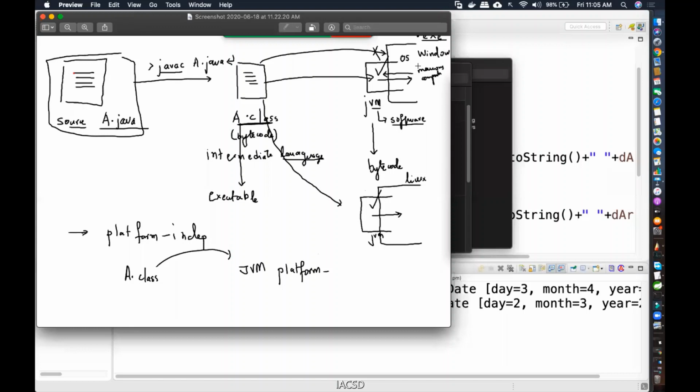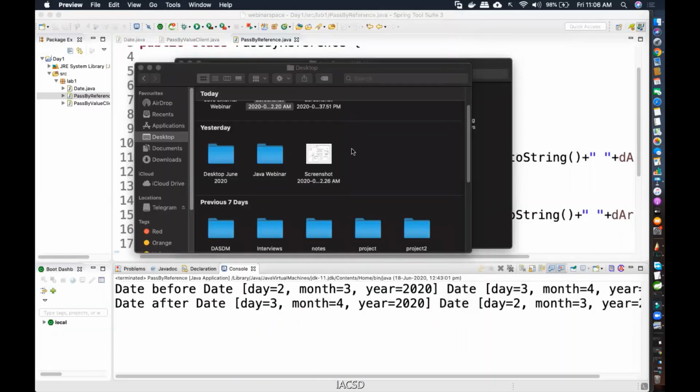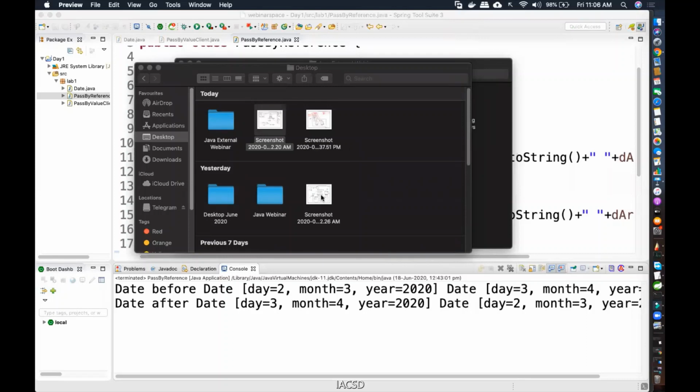And that operating system will convert that C or CPP code into what? Those are OS calls, system calls. They will convert that into the corresponding machine code, which is ones and zeros, which my base machine will understand. The hardware understands what? Machine code, which is in the form of ones and zeros, right? So we saw this yesterday. Then we were also discussing pass by value and pass by reference.